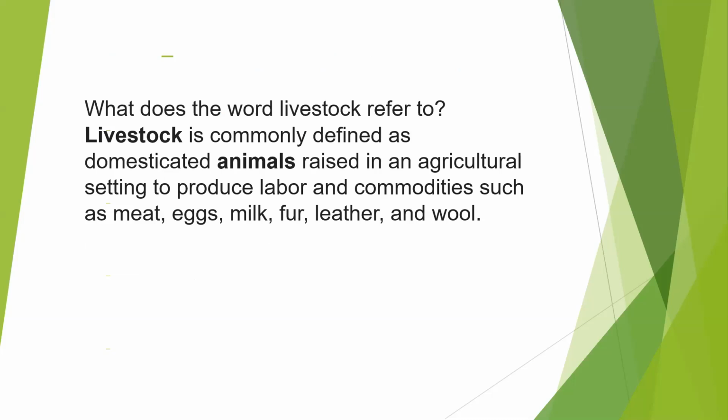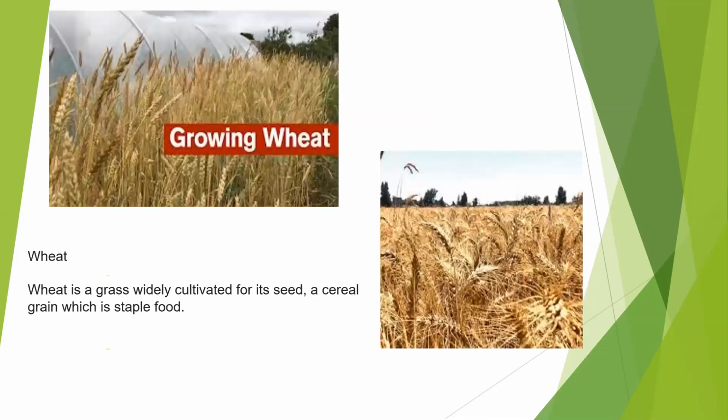Livestock is commonly defined as domesticated animals raised in an agricultural setting to produce labor and commodities such as meat, eggs, milk, fur, leather, and wool. Then we will discuss today one crop, that is wheat. Wheat is a grass widely cultivated for its seeds, a cereal grain which is a staple food.